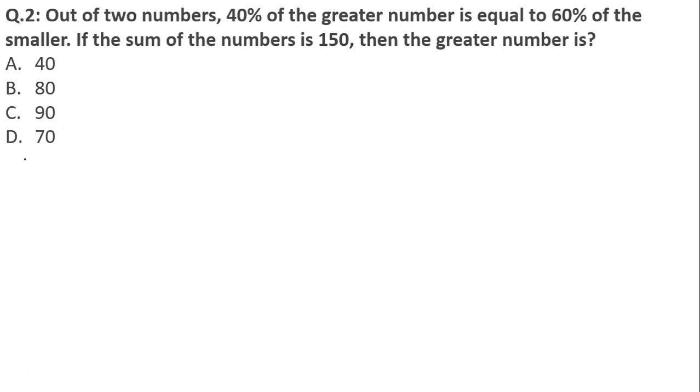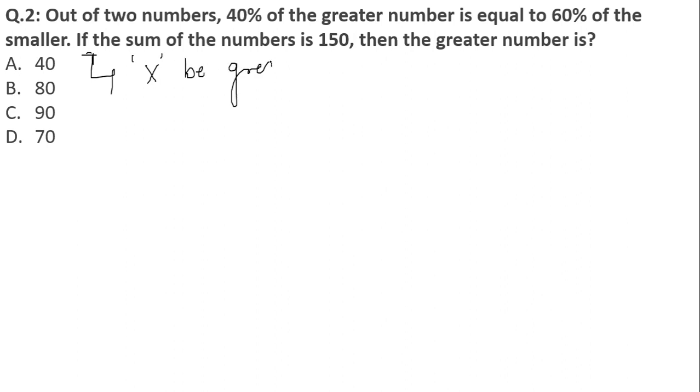Out of two numbers, 40% of the greater number is equal to 60% of the smaller number. If the sum of these numbers is 150, find the greater number. So, what is the solution for this question? Try to understand the question first. There are two numbers. We don't know what the numbers actually are. So here, let x be